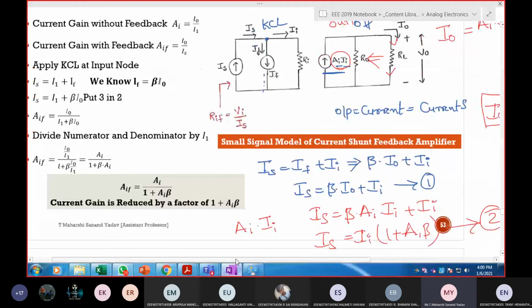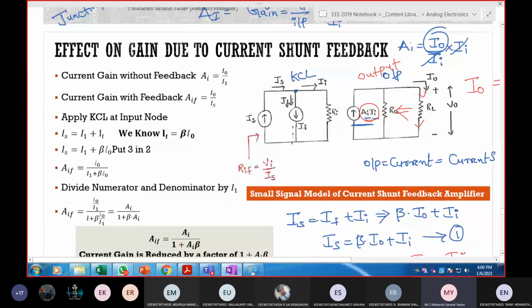Here, first initially I applied KCL at node so that I got sum of current entering is equal to leaving. So from this IS is equal to IF plus II. We are done with this. Next, IF is nothing but beta times I naught. And we have substituted here also, IS is equal to II plus beta times I naught. We are done till here.